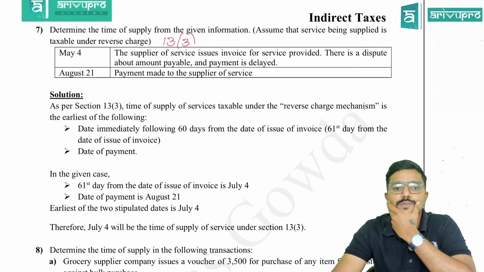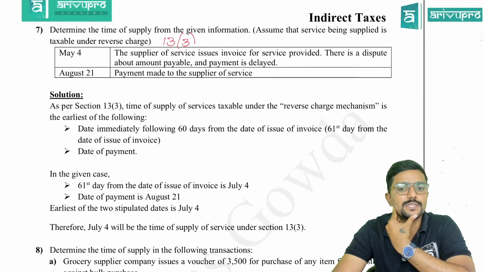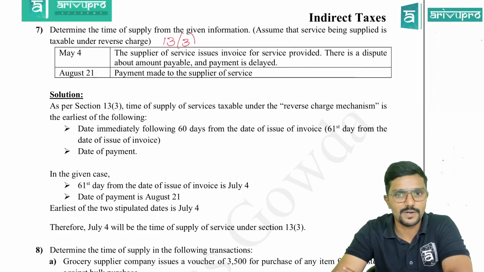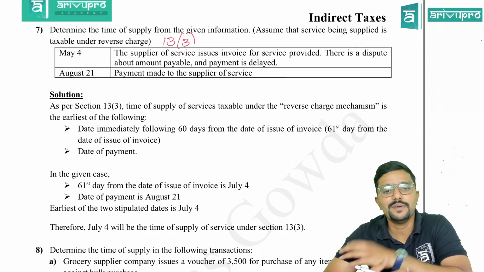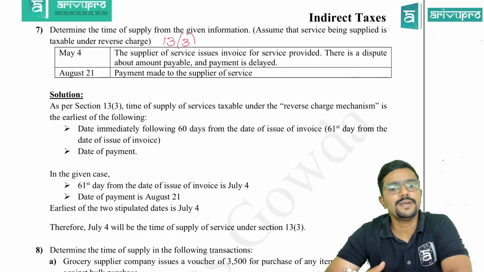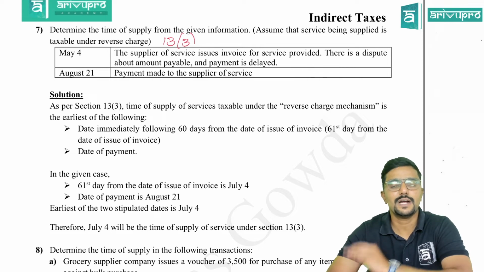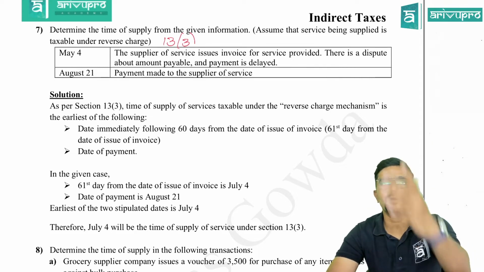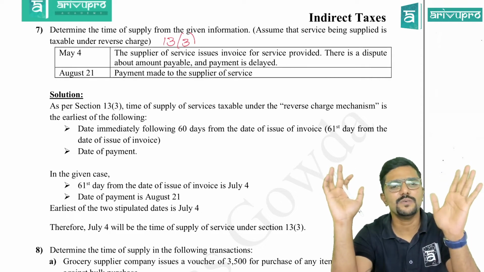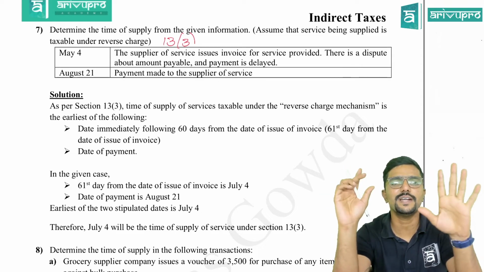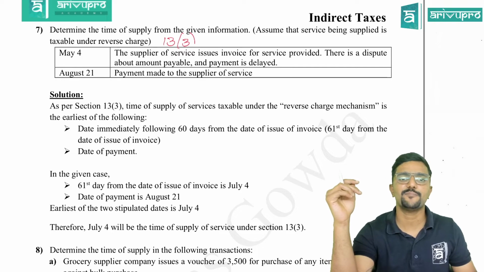May 4th, the supplier of service issues invoice for service provided. So, the date of invoice. There is a dispute about the amount payable, so the payment is delayed. So, payment is made on what date? 21st August. When they have clearly given the payment date, don't worry about what is the date of debit or the date of entry. If they give only one date straight away, take that as the date of payment.